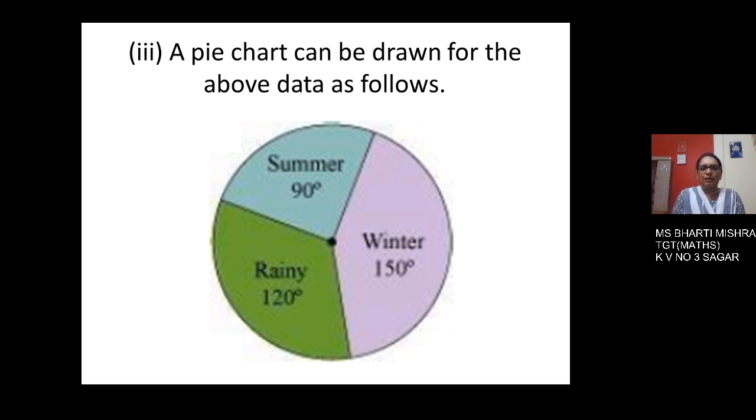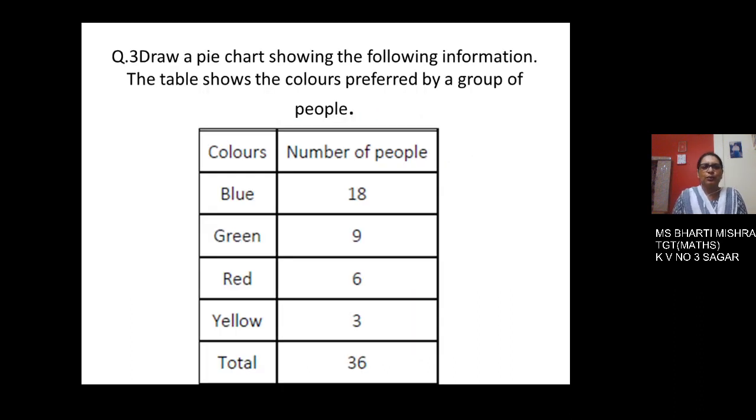Then, keeping the protractor on any of the two radii, you can draw for rainy season a 120 degree angle. Then from the radius again you will keep the protractor, and the remaining one will be 150 degrees. That comes the winter season. So children, hope you have understood the method to draw the pie chart on the basis of the central angle given. Now next question. Here we have got a table.